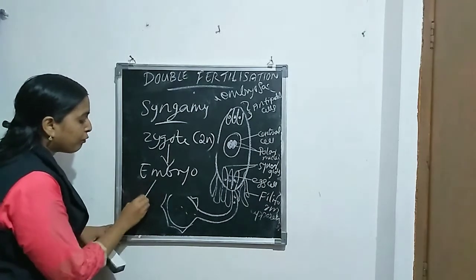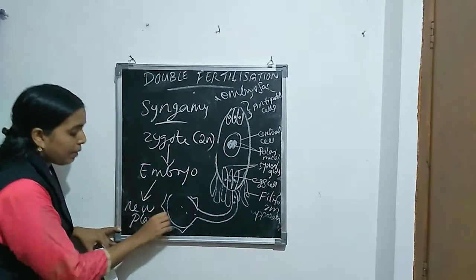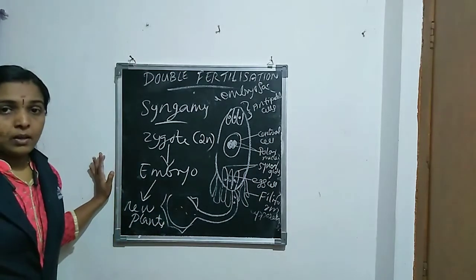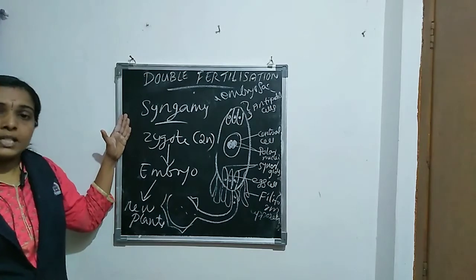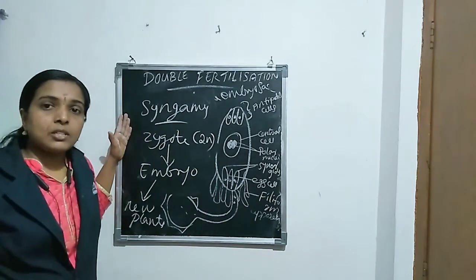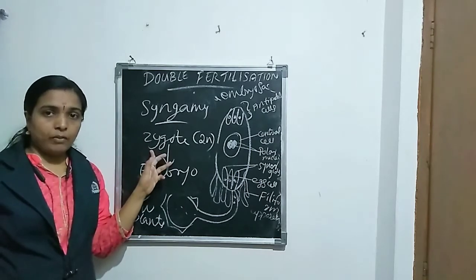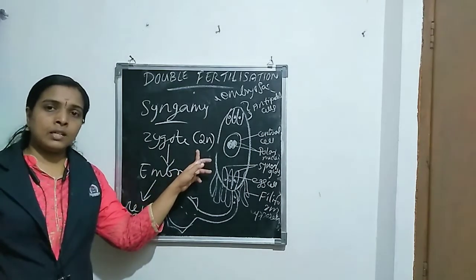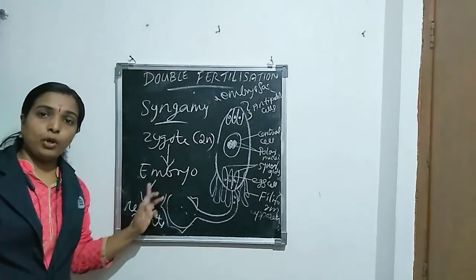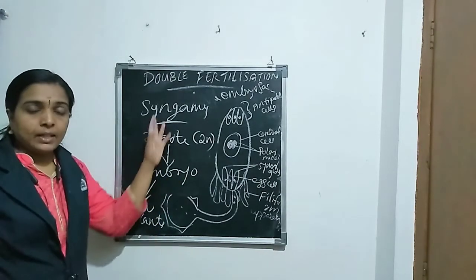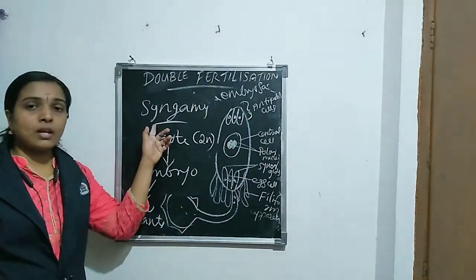Then embryo forms new plantlets, new plants. Clear? Syngamy is normal fertilization, fusion of male and female gametes, and the product is the zygote. Zygote develops into embryo, and embryo produces a new plant. Those are the structures produced after syngamy.